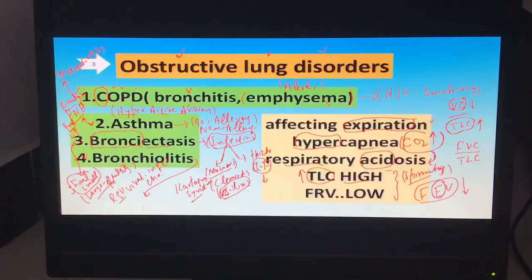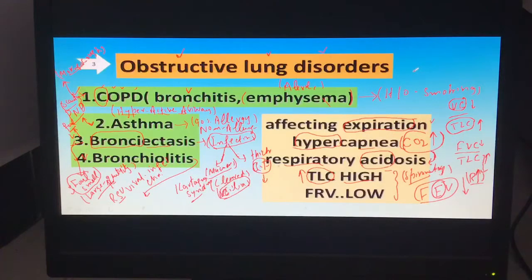The ratio of forced vital capacity to total lung capacity: if the TLC is increasing and the FVC is decreasing, the answer of this ratio must be high. The ratio is increasing. That's a typical feature of obstructive lung disorder.